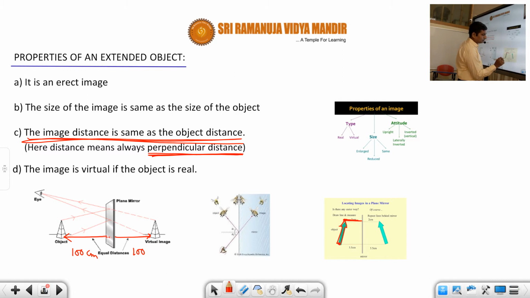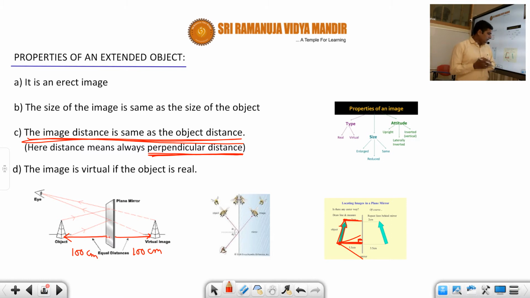If you want to find the distance of this point from the mirror, you cannot draw like this or like this. You should always draw a perpendicular line from the point to the mirror. That is called perpendicular distance. So whenever we say distance, it always means perpendicular distance. You should always be careful about this point, students. Perpendicular distance.